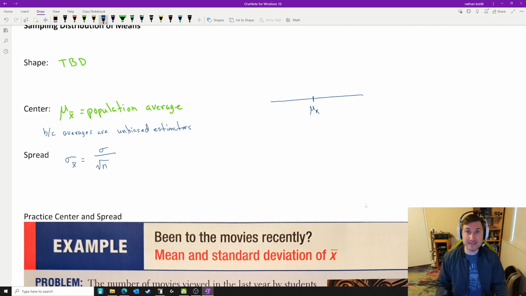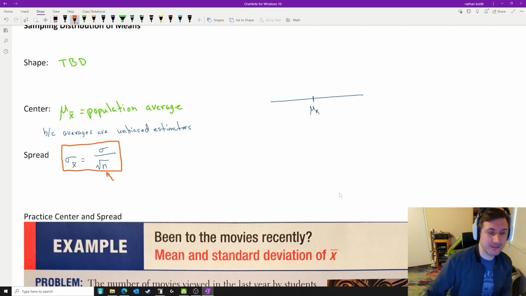Again, we see a similar algebraic idea here: as sample size increases, the standard deviation gets smaller. You're going to see that graphically here in a second. But that's a formula that we are going to want to put a box around so you can come back to it over and over and over again.